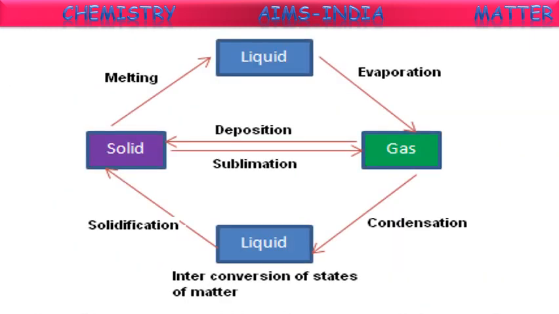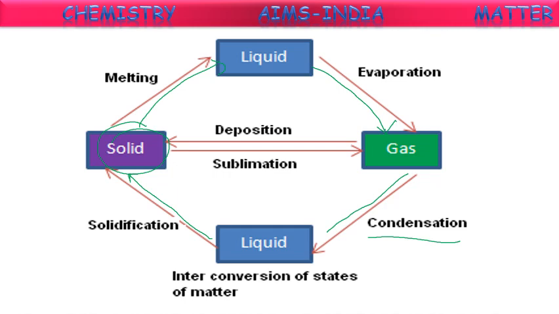Let us see the whole process we explained till now. Solids on melting form liquids. Liquids on evaporation form gases. Gas on condensation gives liquid. Liquid on solidification or freezing forms solids.